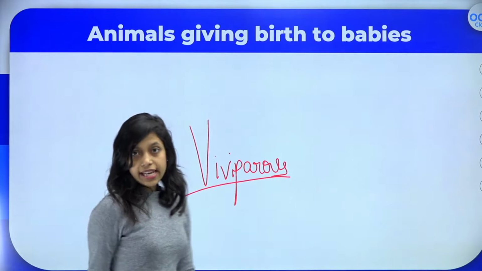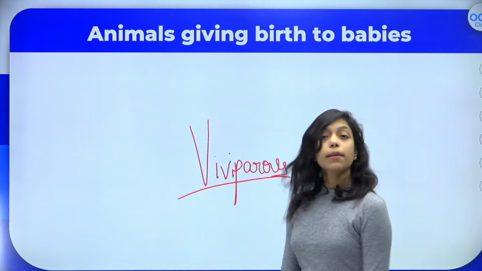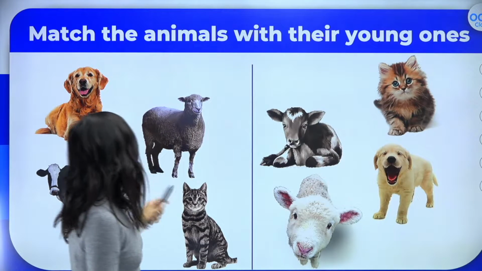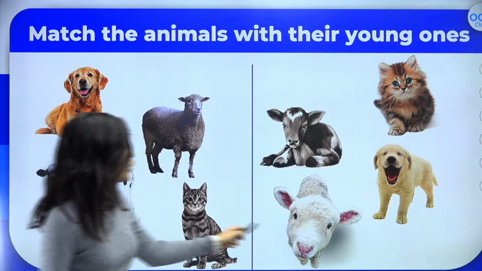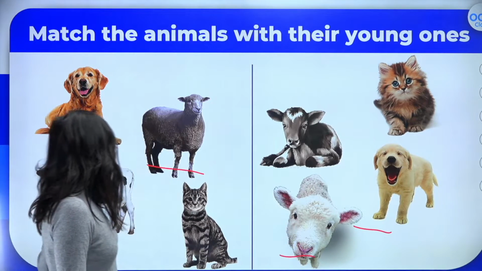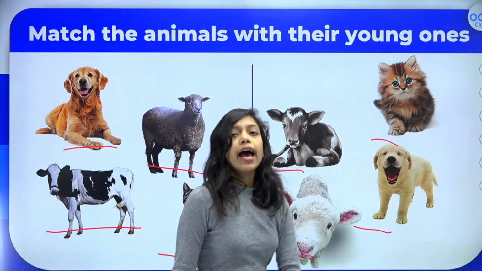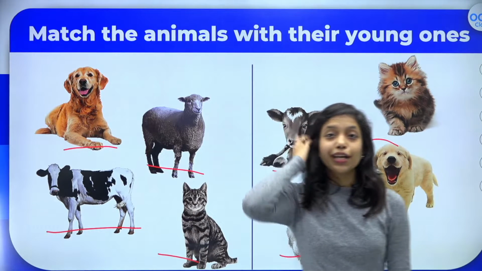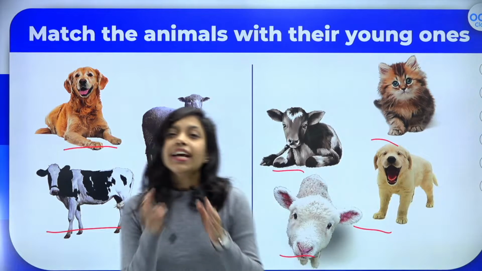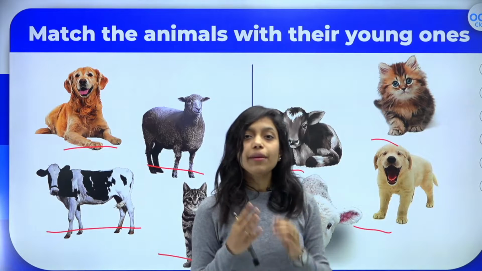Animals which lay eggs are called oviparous animals. Animals which give birth to babies are called viviparous animals. So let us see all these animals. For example, dog gives birth to puppies, sheep will give birth to lamb, cow will give birth to calf, and cat will give birth to kitten, right? Have you ever seen a dog laying eggs? Anybody who has seen a dog laying eggs or a cat laying eggs? No. Right? We all give direct birth to babies and we are all viviparous animals.